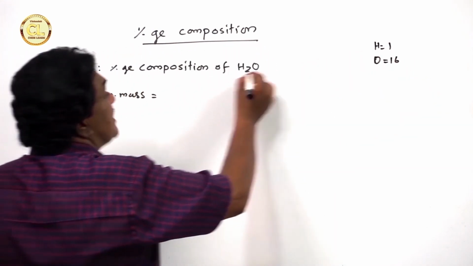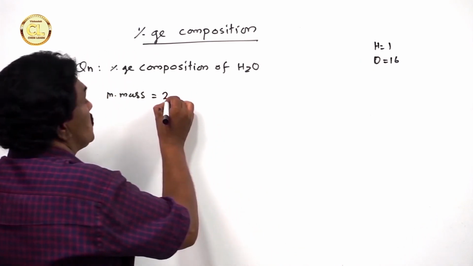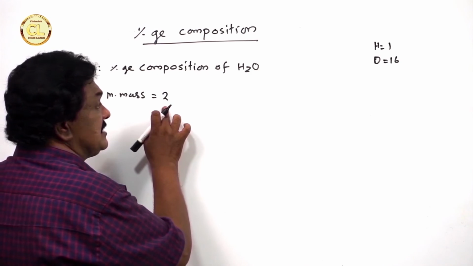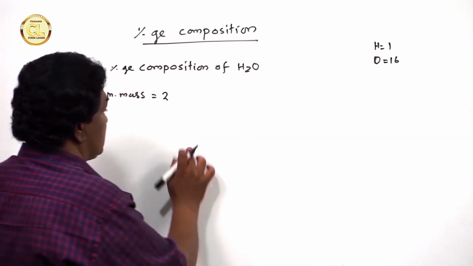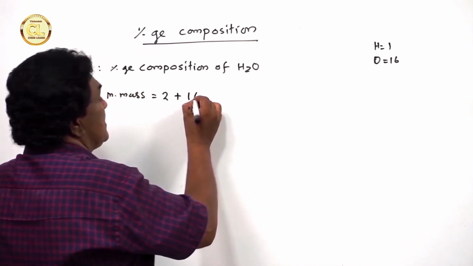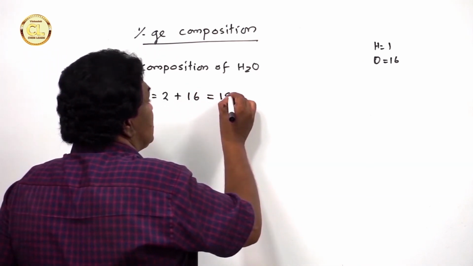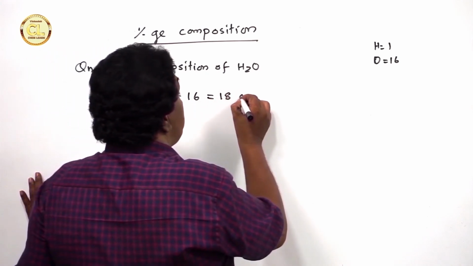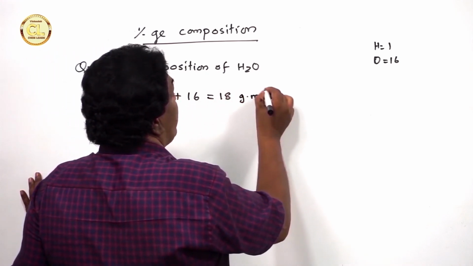And there are two hydrogen atoms, so 1 into 2 is equal to 2. That is the mass of hydrogen. Plus, there is only one oxygen atom, so 16. 2 plus 16 is equal to 18. So 18 gram per mole or unified mass.